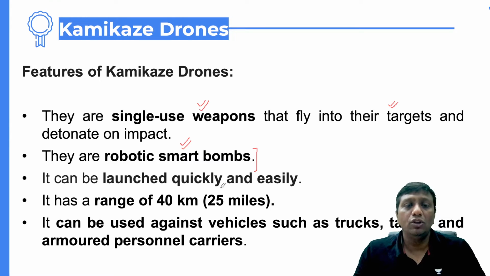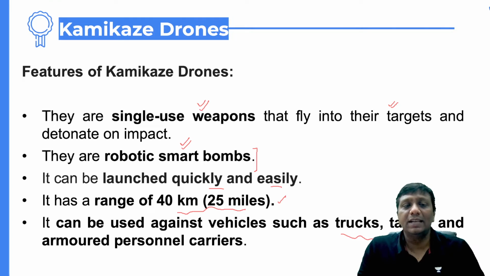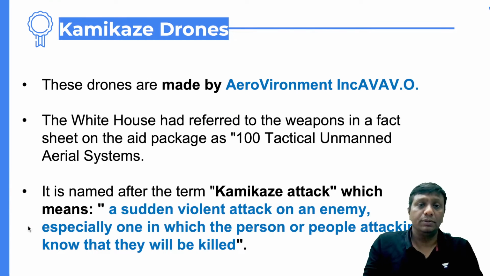It launches quickly and very easily, and the range is up to 40 kilometers, around 25 miles. It can be used against vehicles such as trucks, tanks, or armored personnel carriers. This is also beneficial information: if any enemy trucks, tanks, or armored personnel carriers are coming towards you, you can destroy them with the help of kamikaze drones.